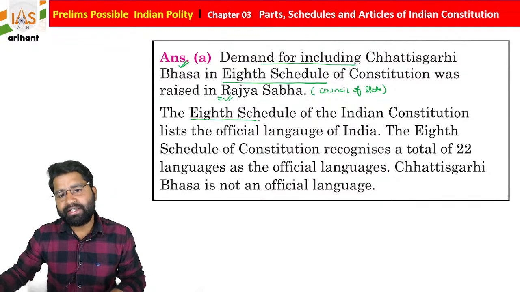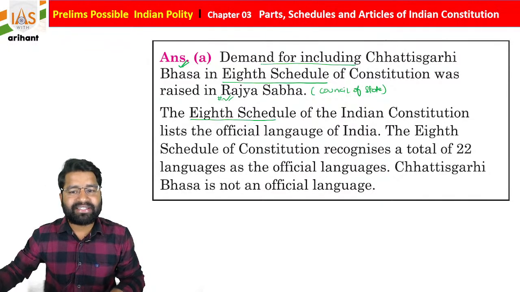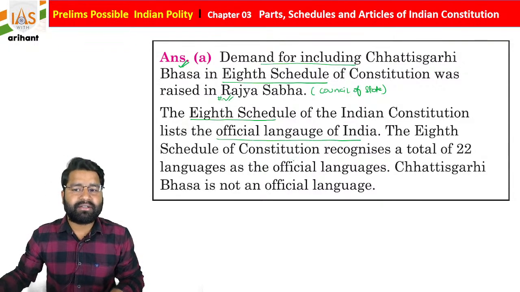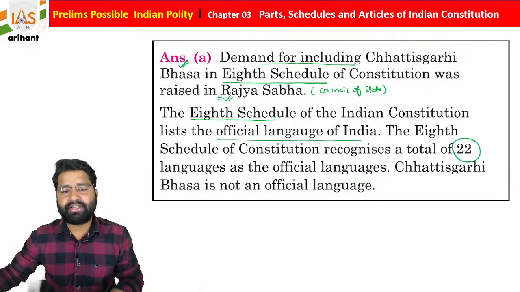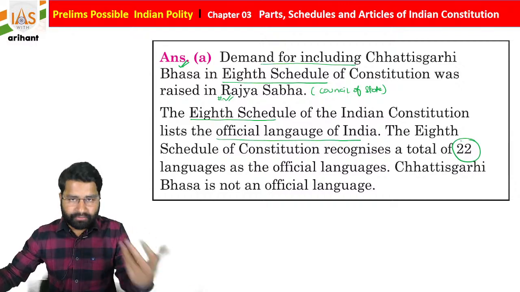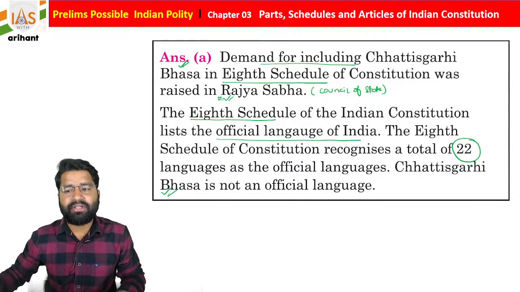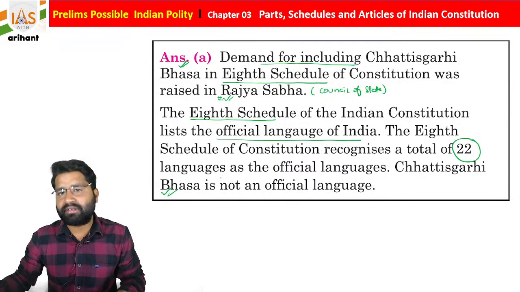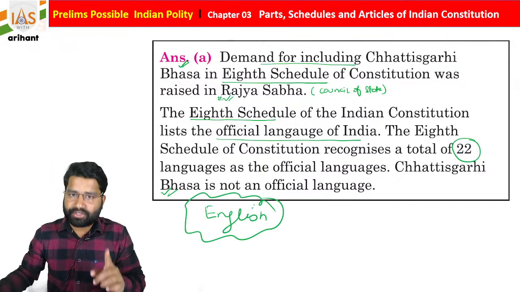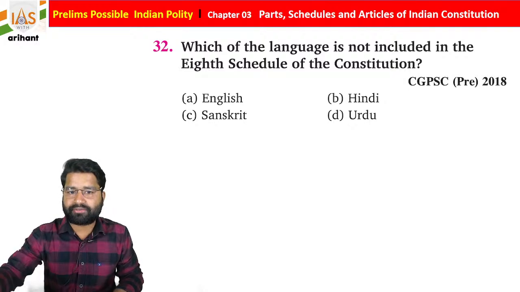As I told you already, the 8th schedule of the Indian Constitution contains the official languages of India. Students, in our Indian Constitution there are 22 official languages. Initially we had 14 languages, and as you know, Chhattisgarhi Bhasha is not an official language. It is not a scheduled language. One more thing I would like to mention here, students: English is also not included under this schedule. I'm going to show you that also.